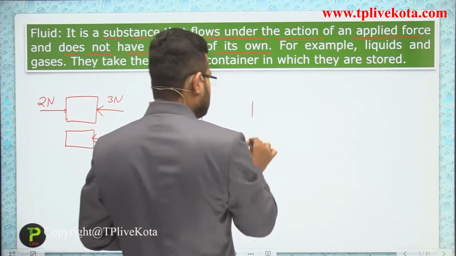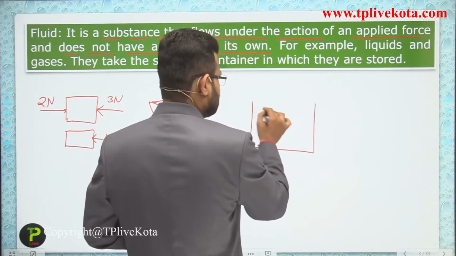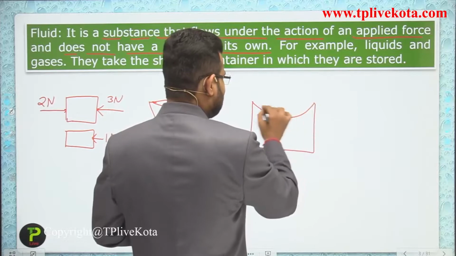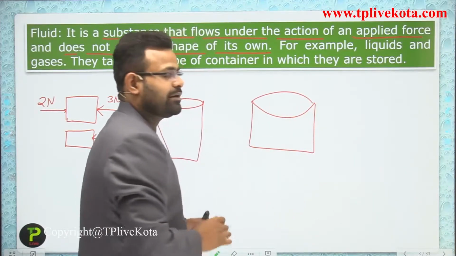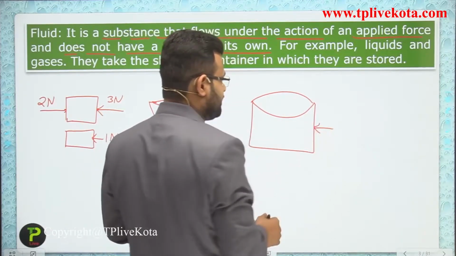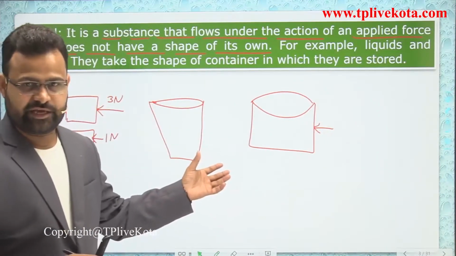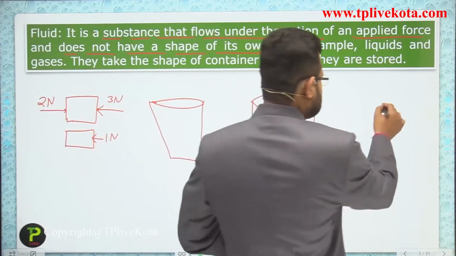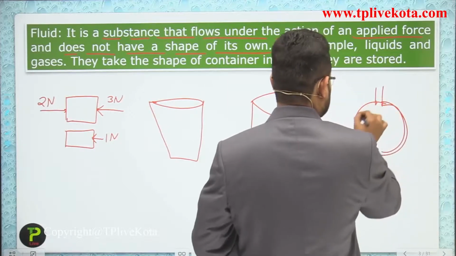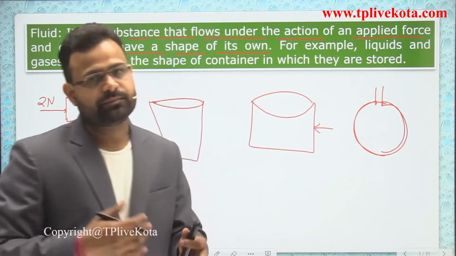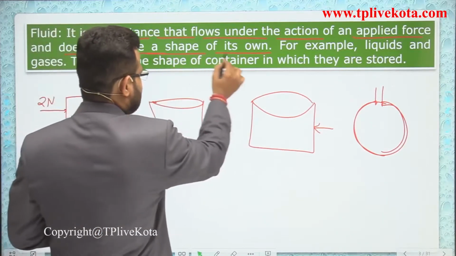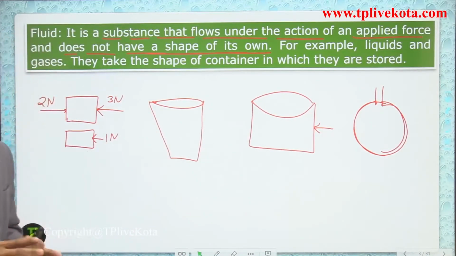The liquid accepts the shape of the container. If you consider a bowl-shaped container and the liquid is poured in it, it takes the bowl shape. So the liquid doesn't have its own shape, it doesn't have any particular shape.